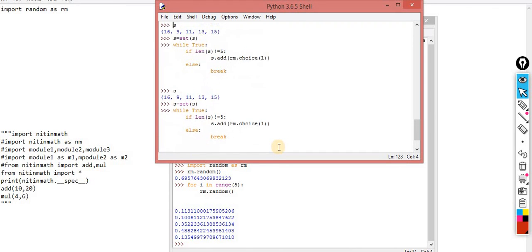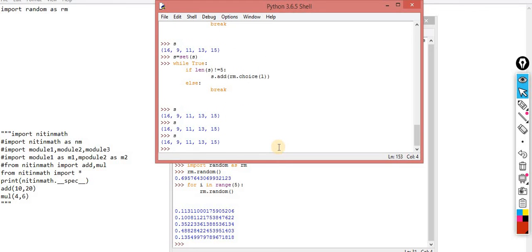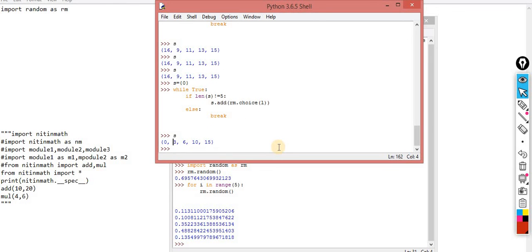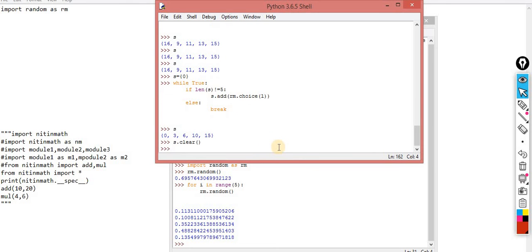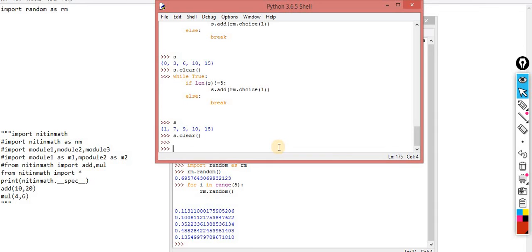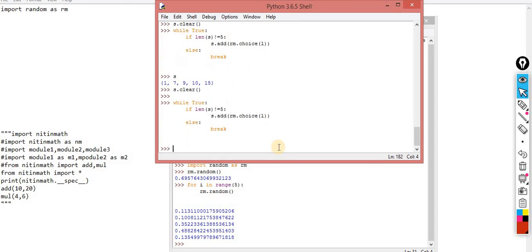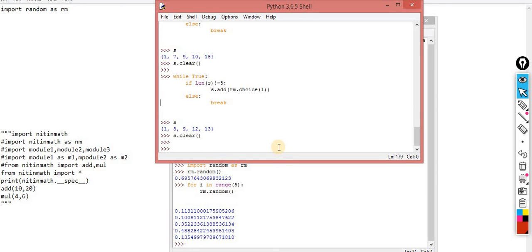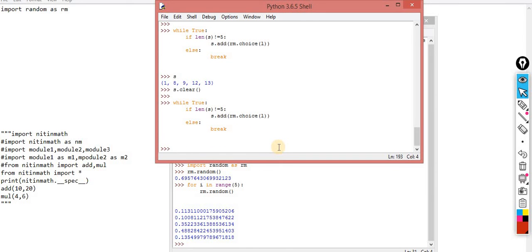One second. Actually, it's done. Yes, the s value is not 0. So now it will consider 0 as well. Okay, let me do it. s dot clear, that's it. Now it will give you unique values every time. Now you can check. Prior to implementing it, you are supposed to perform the clear activity. Okay, so now the code is ready, because sometimes this problem can happen. Okay, so everything is done.